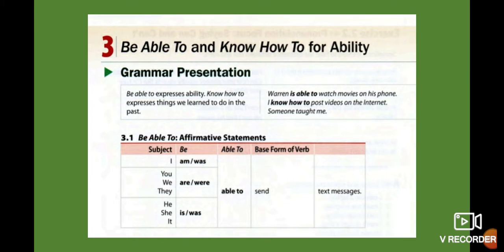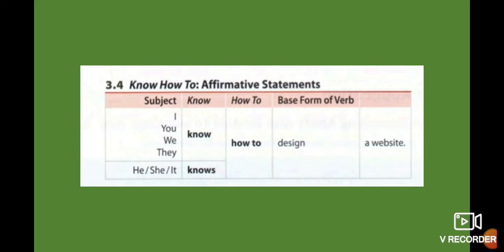Okay, I am able to send text messages. They were able to send text messages. Or he was able to send text messages. Remember, we use able to for expressing things that we learned to do in the past. Let's see, and now we have how to. For example, I know how to design a website. That means this one you learned in the past and right now you apply all this knowledge to present situations.